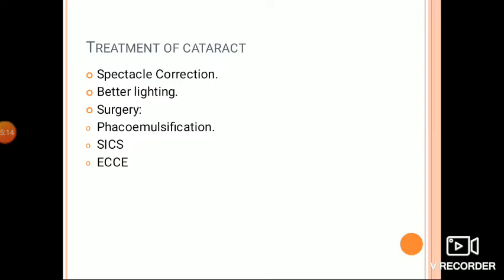Treatment of cataract can be discussed under the following headings. Spectacle correction can be given in early stages of cataract because of the refractive change in the lens, or when the patient is not surgically fit. The second is better lighting. Better lighting can be used in cases of peripheral cortical cataract. It causes constriction of the pupil and clearance of the pathway, and an increase in the visual acuity of the eye.